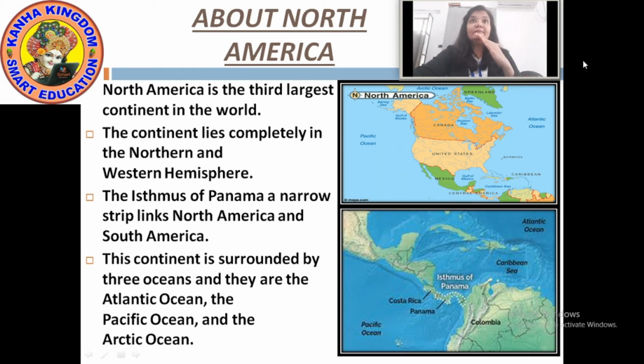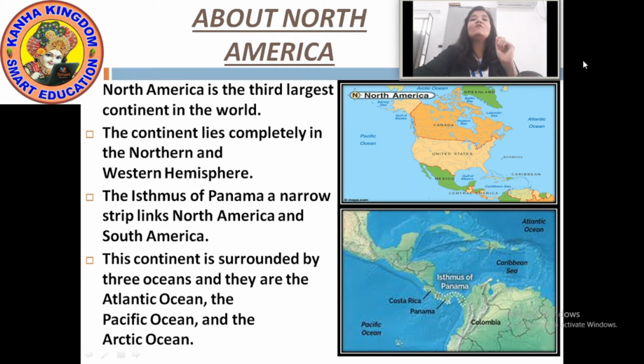North America completely lies in the northern and western hemisphere, north side and west side. The Isthmus of Panama, a narrow strip, links North America and South America. Here, links means it is joining them, but only by a narrow strip.